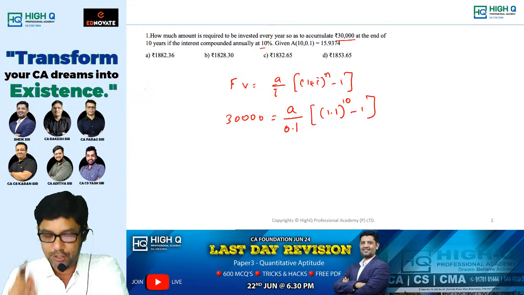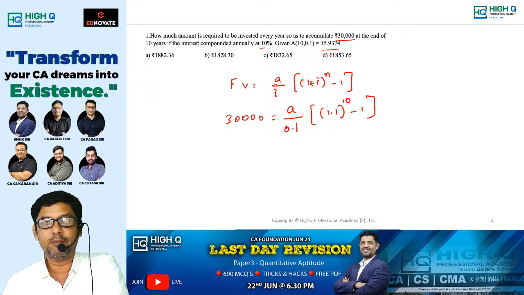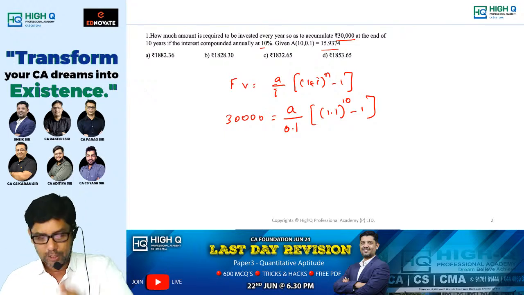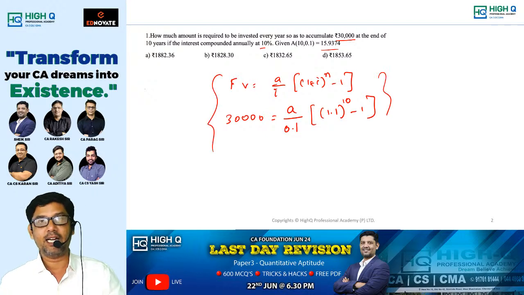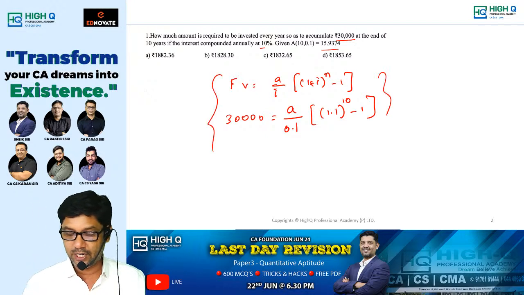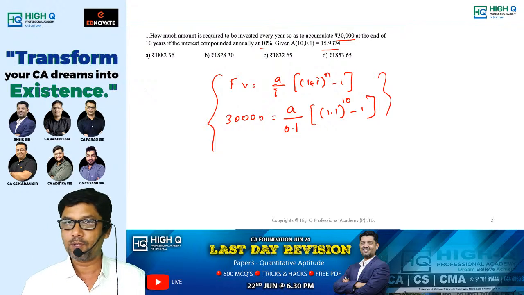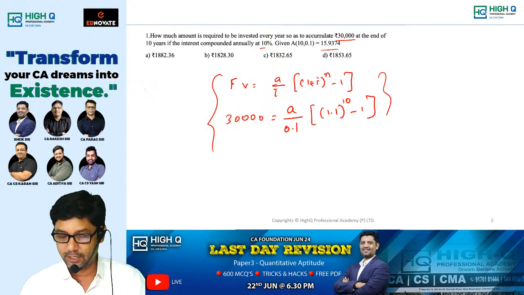But in the examination, if these types of questions come, you should be very happy, because without writing anything, you can make the direct answer. They ask how much to be invested to get 30,000.